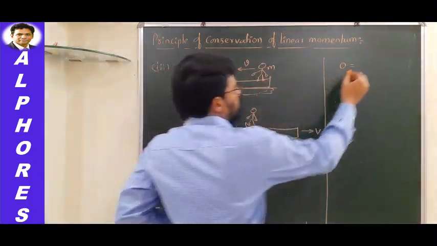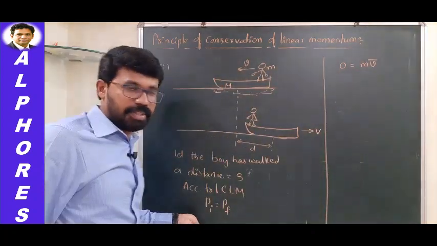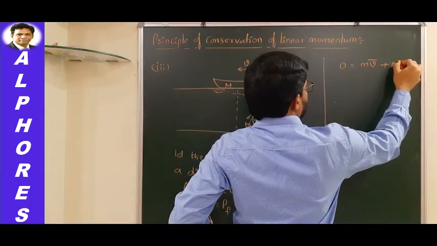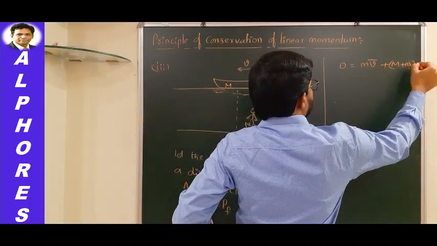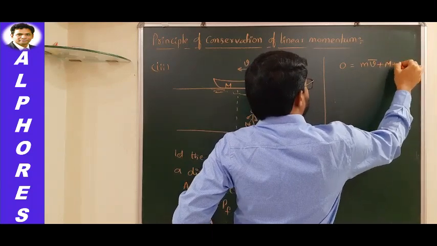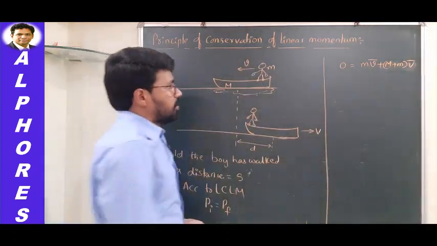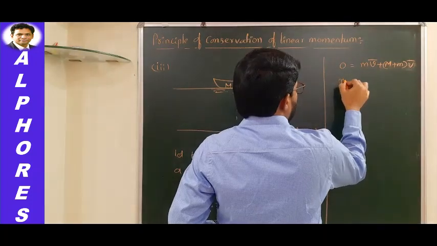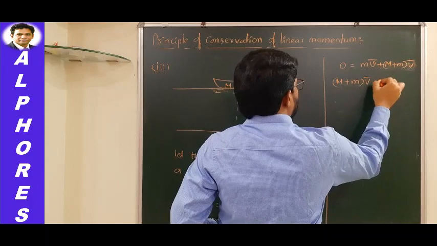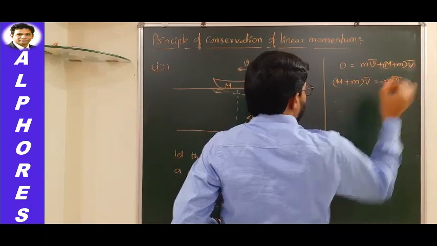What is the final momentum? The boy is having a momentum equal to m v bar, isn't it? And the boat and boy together, they have a momentum equal to (M plus m) V bar, isn't it? So let us shuffle this equation. You will have (M plus m) V bar is equal to minus m v bar.